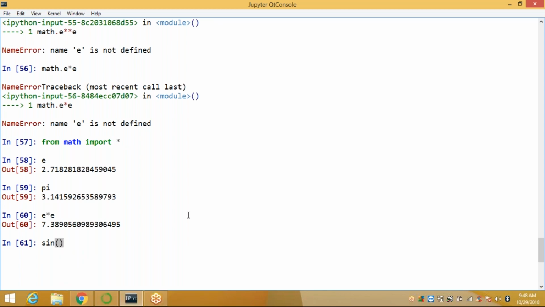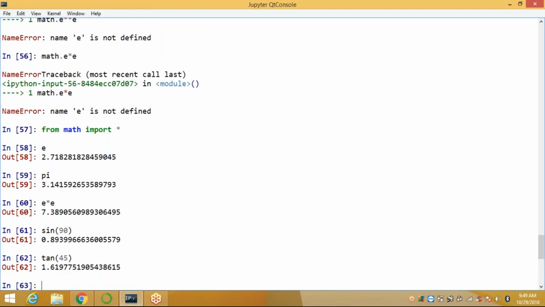What is the sin 90 value? Same with tan 45. It displays 1 point something. So you can use each and every mathematical function here.